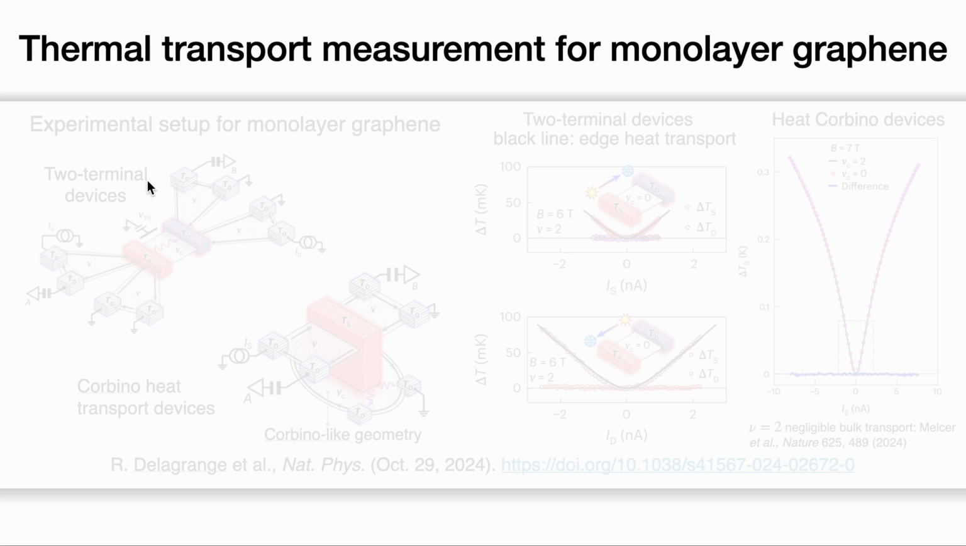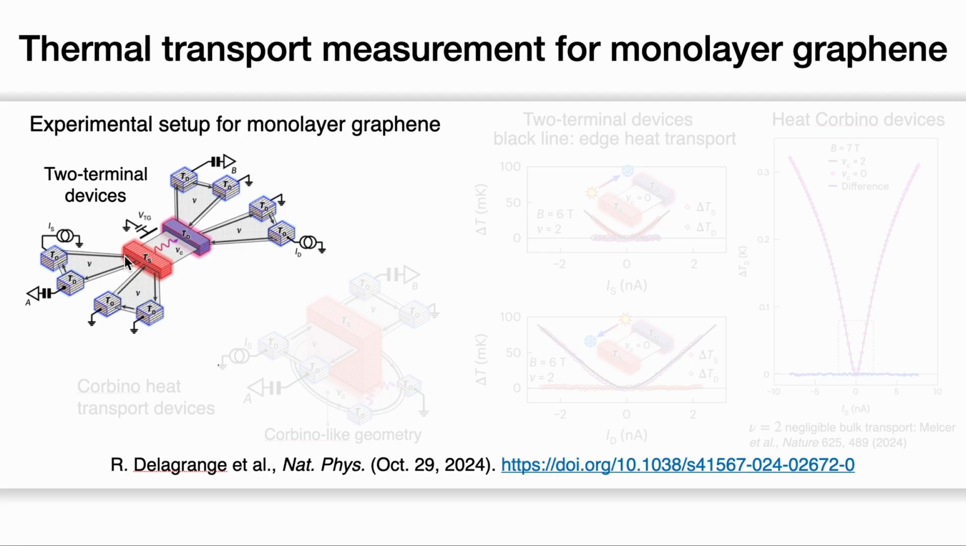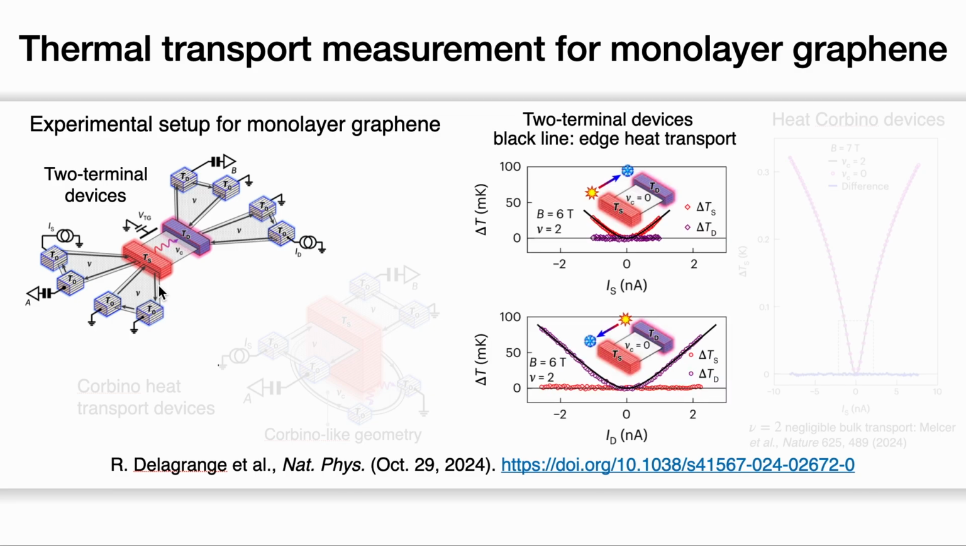In these experiments, the authors use two different configurations for thermal devices. The first one is a two-terminal device with two floating metals, between which is the monolayer graphene at half filling, μc equal to 0. Outside the floating metals is graphene with filling number μc equal to 2, which can conduct heat via edge states. Here are the results.